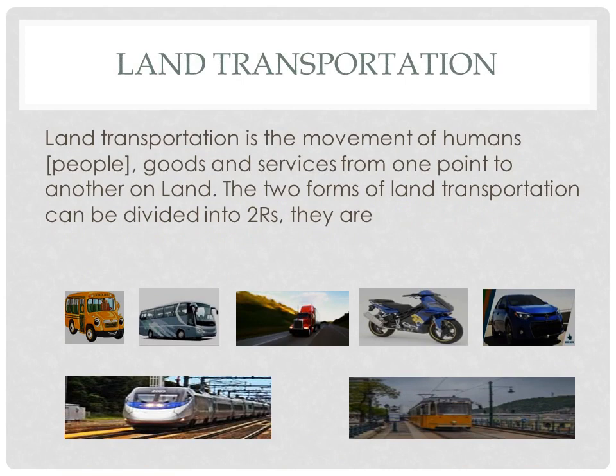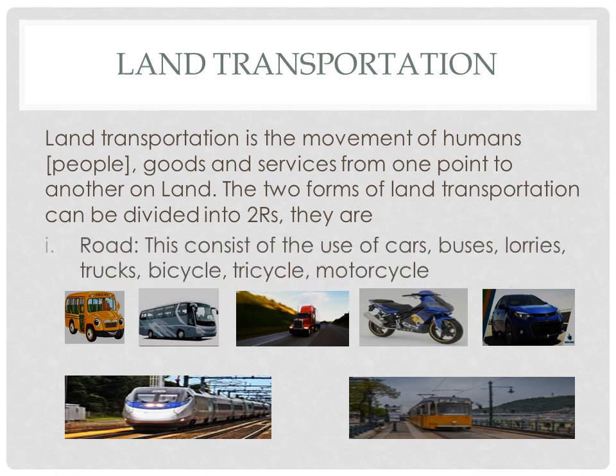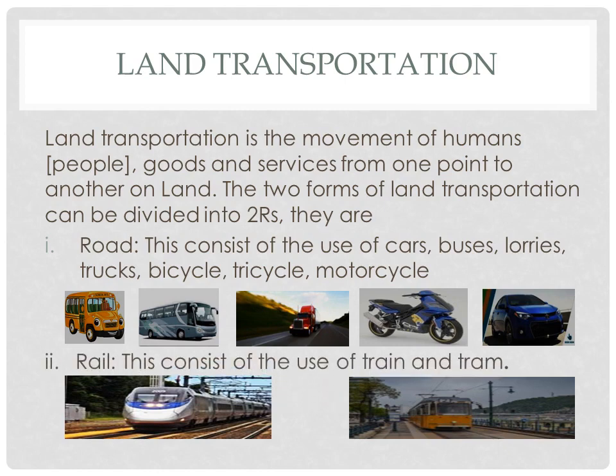The first one is land transportation. We said land transportation is the movement of humans, that is people, goods and services from one point to another on land. And we have two forms of land transportation. This can be divided into two R's. They are: one, road. This consists of the use of cars, buses, lorries, trucks, bicycle, tricycle, motorcycle, and so forth. Then we have the rail, and we said this consists of what? The use of train and tram. Okay, that is that under land transportation.